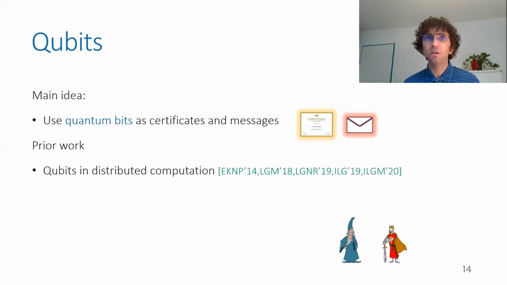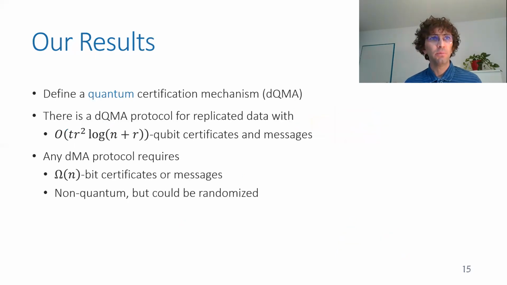The way to do this in our work is to use quantum states or quantum bits, both as certificates and as messages. This was, again, done before in distributed computing, but not in the context of distributed certification. So our main result is first defining this mechanism of distributed quantum Merlin-Arthur proofs. Then we show that using this mechanism, you can have a certification mechanism where both the certificates and the messages have size that is only logarithmic in the size of the data.